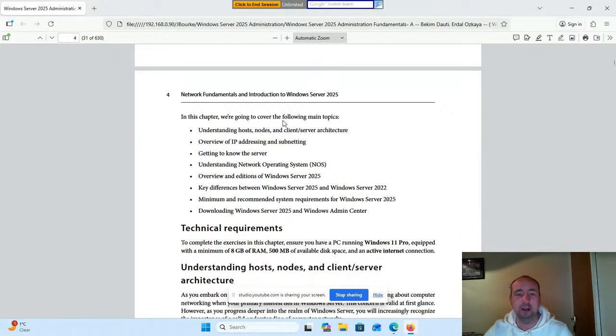In this chapter, we're going to cover the following main topics: understanding hosts, nodes, and client-server architecture; overview of IP addressing and subnetting; getting to know the server; understanding network operating systems; overview and additions of Windows Server 2025; key differences between Windows Server 2025 and Windows Server 2022; minimum and recommended system requirements for Windows Server 2025; downloading Windows Server 2025 and Windows Admin Center.